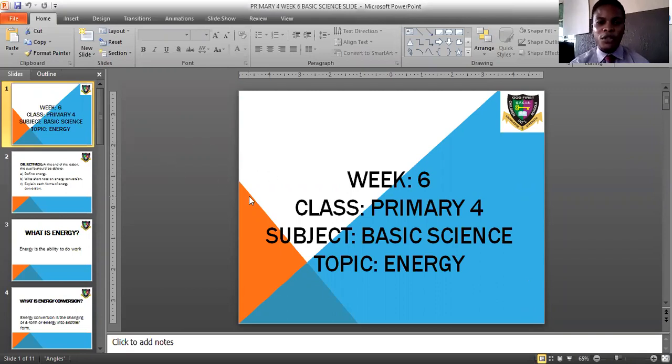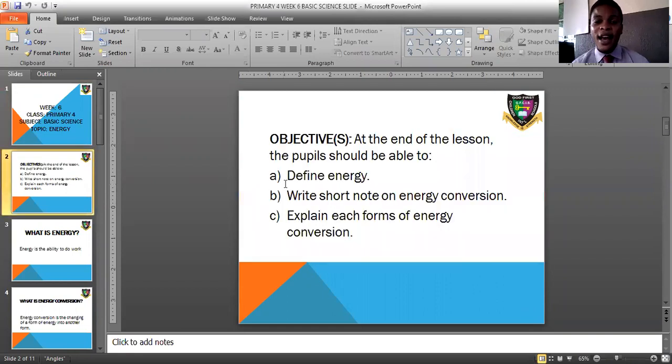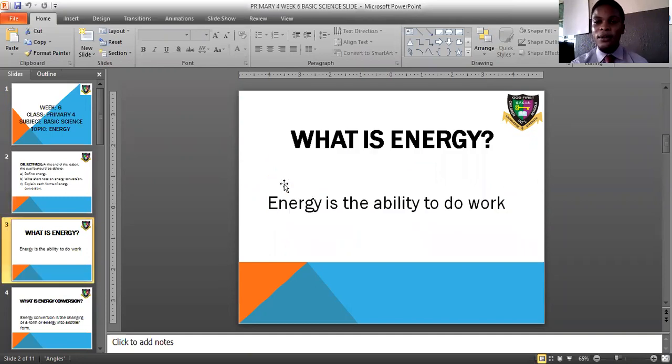But before we go into the subject matter, let us quickly look at the lesson's objective. At the end of the lesson, the pupils should be able to, one, define energy. That is, you must be able to define energy by the end of this session. Second, write a short note on energy conversion. That is, tell us about the different forms of energy conversion. The third says, explain each form of energy conversion. That is, give in detail how energy can change from one form to the other. Is that taken in? Good.